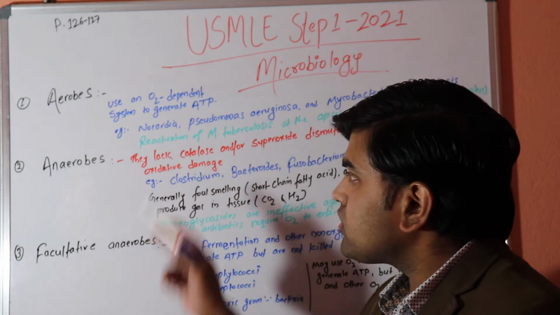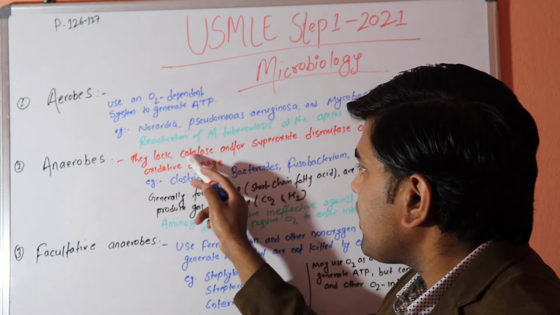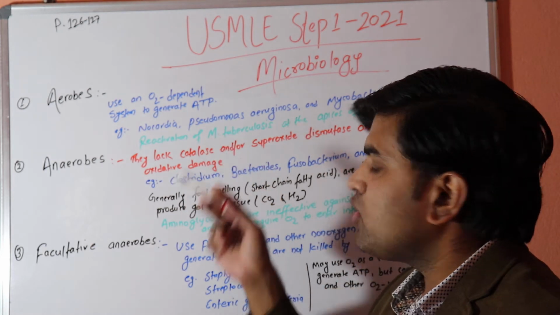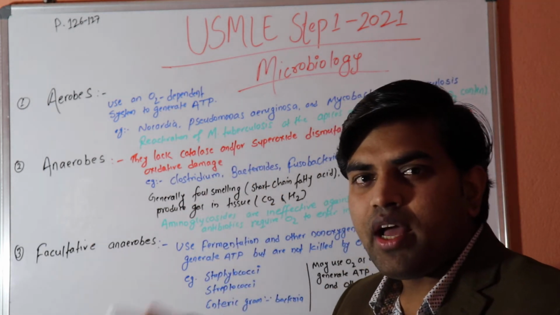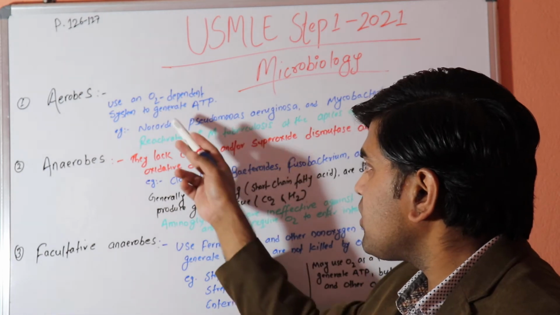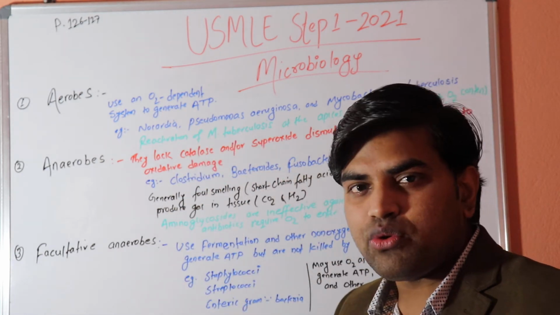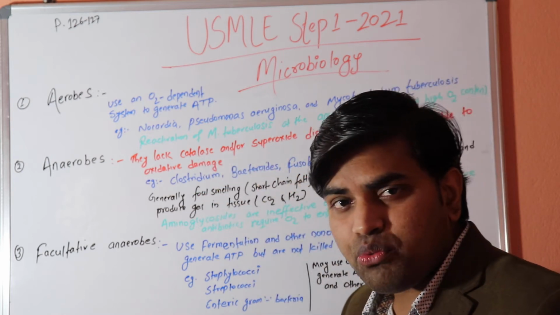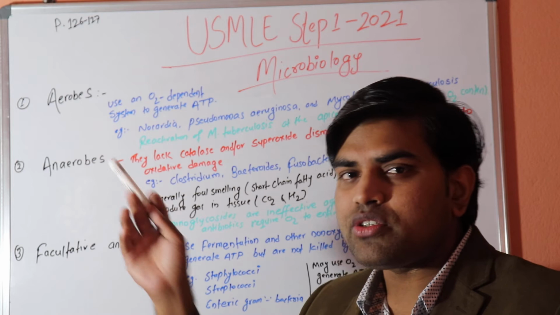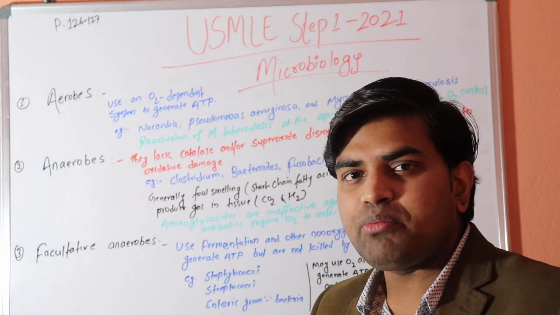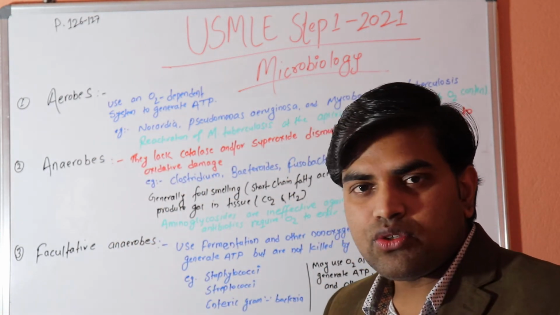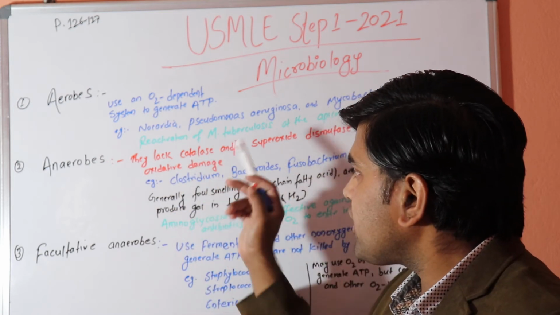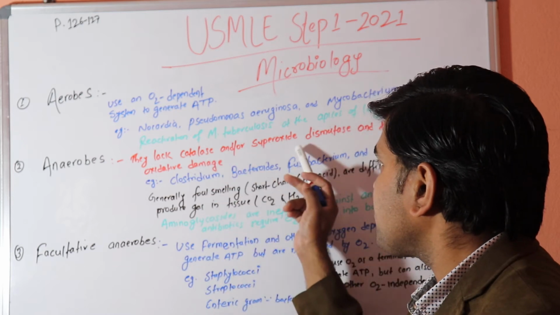So look, oxygen is converted by superoxide dismutase into superoxide, then into hydrogen peroxide, and that hydrogen peroxide is broken down by catalase into H2O and O2. So catalase and superoxide dismutase are very much required for the breakdown of the oxygen dependent free radicals. When there is free radical production due to oxygen, it can be broken down by catalase and superoxide dismutase.